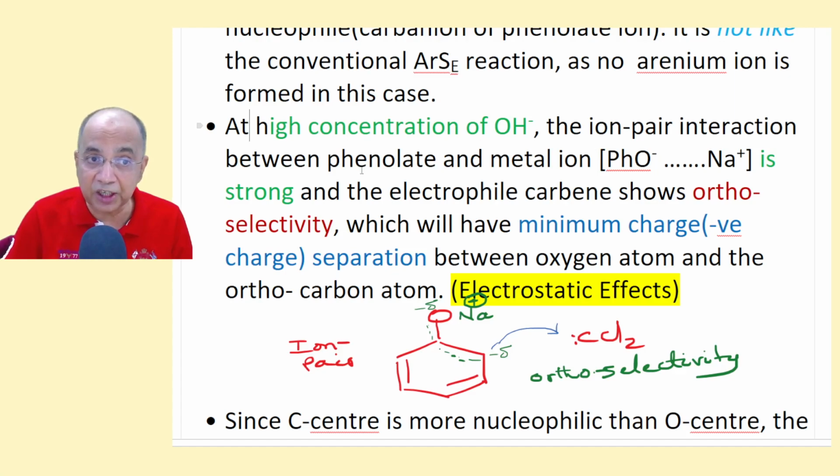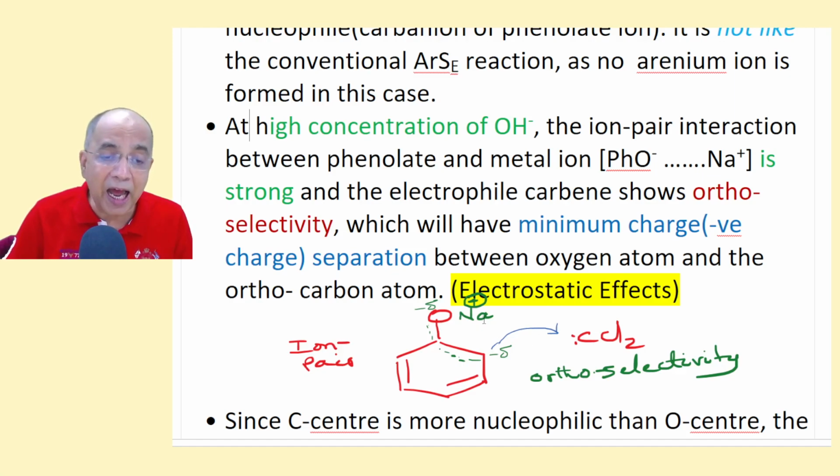Ion pair interaction is strong at concentrated OH minus, and the electrophile carbene shows ortho selectivity. Why? Because if the charge is smeared to the para position, it will be a large charge delocalization. The charge separation will not allow Na plus to stabilize the phenoxide ion.